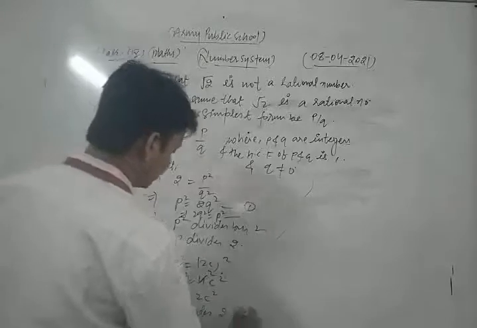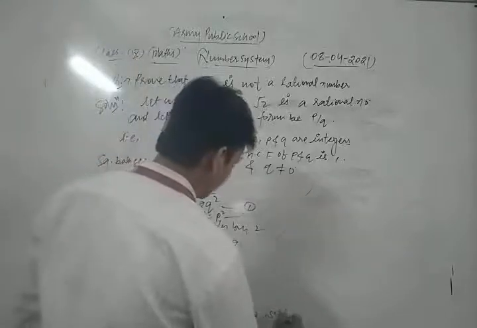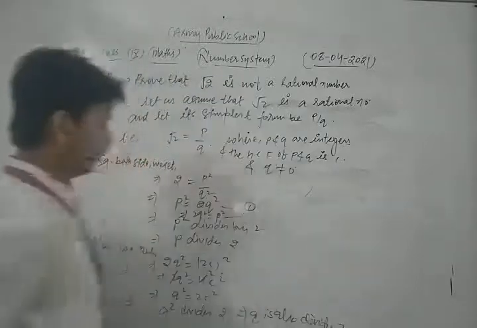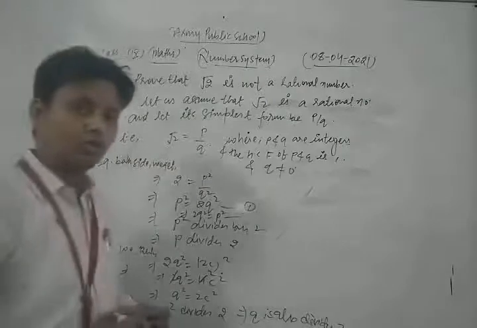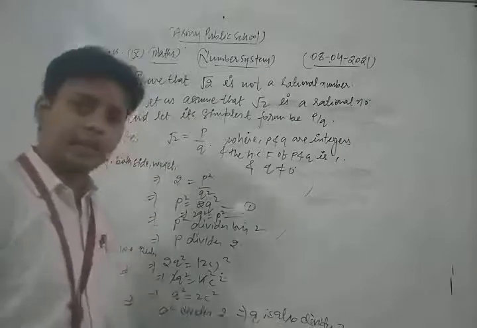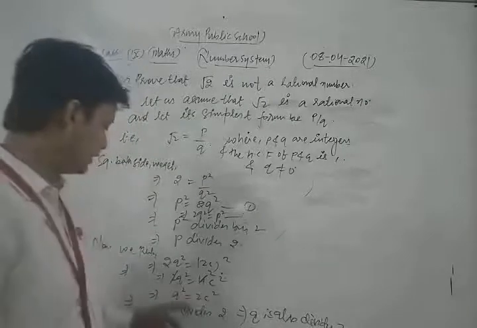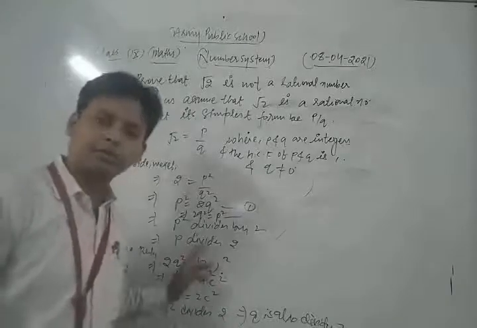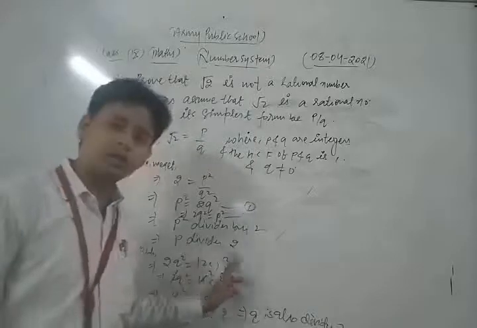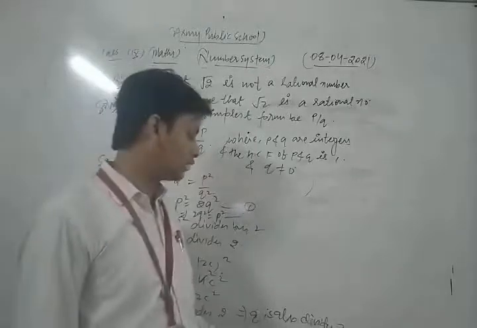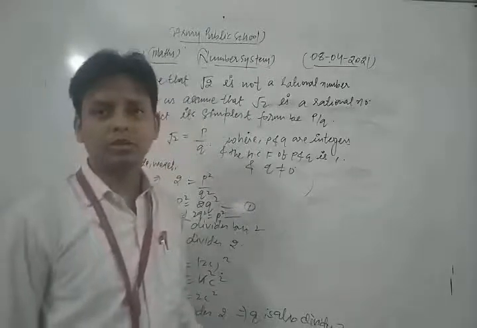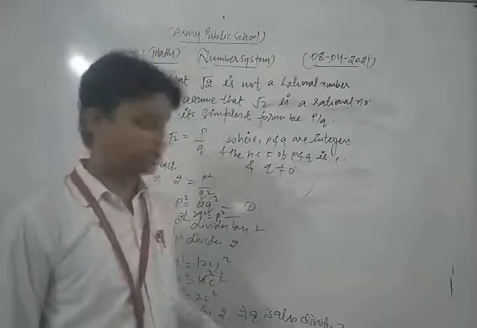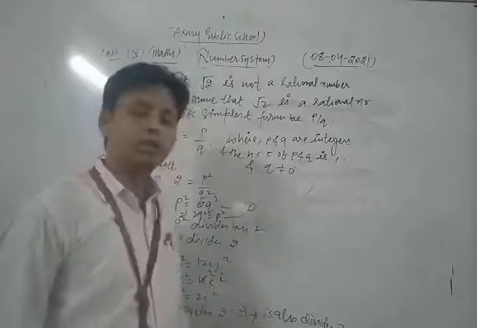2. That is Q is also divides 2. So Q is also divides 2. So with the help of that discussion, in this way we find that 2 is the common factor between P and Q, because P divides 2 as well as Q also divides 2. 2 divides P and also P divides 2 and Q also divides 2.